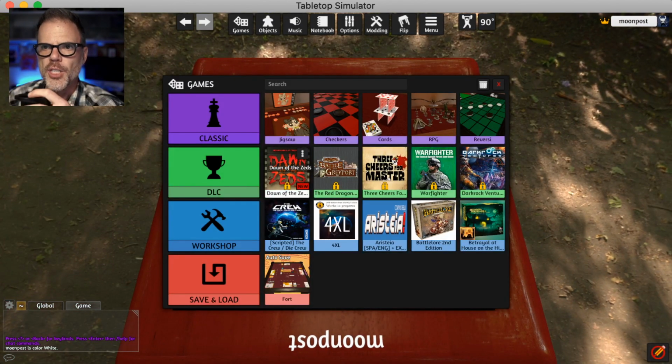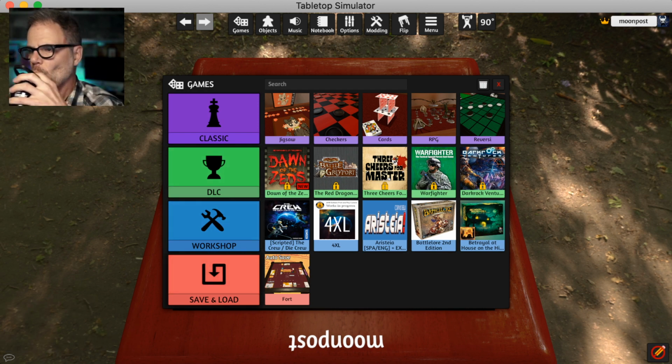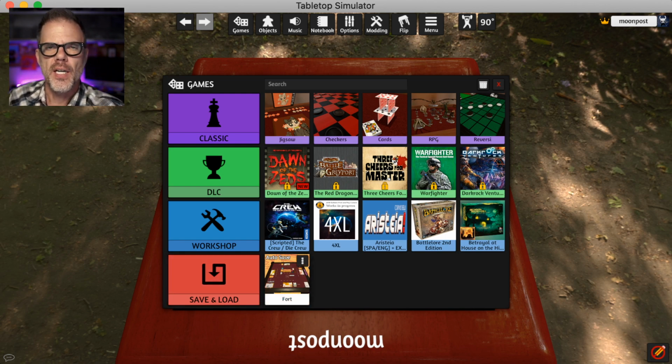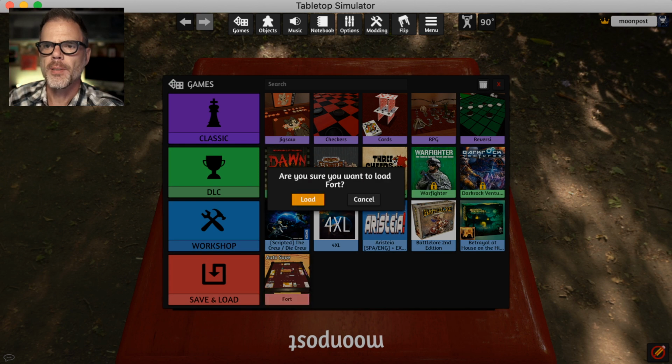And when you launch it, you get a little menu of the different games that you might want to select. You can always go to the workshop and load more. You can save and load games. But I think I'll just give you a demo with the new game from Leader Games called Fort. So I'll just load Fort up.